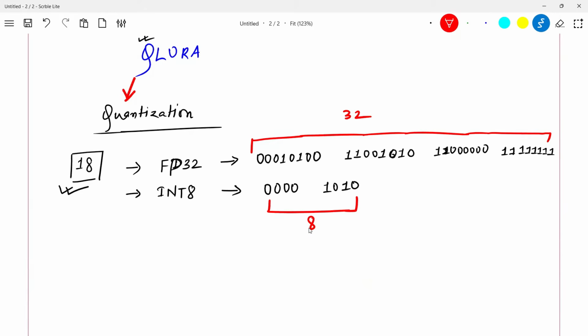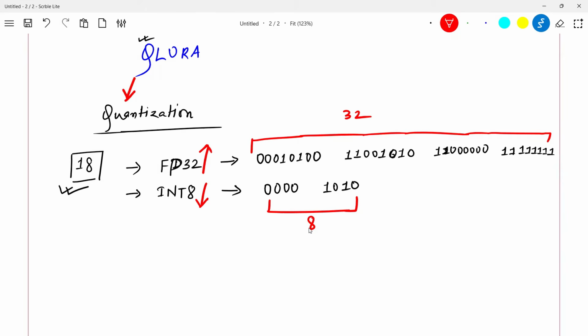Now you will ask, what is the reason of getting into all this? The reason is we want to represent numbers internally in one of these ways for systems to understand, and there are pros and cons with both these approaches. It will be very clear to you that if you represent your numbers by FP32, it is going to take more memory. There is no rocket science here. And if you represent your numbers like INT8, it is going to take less memory.